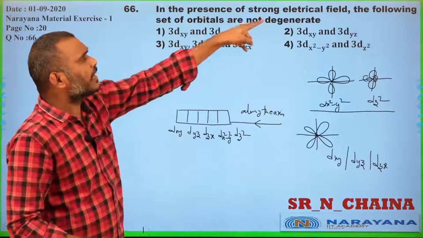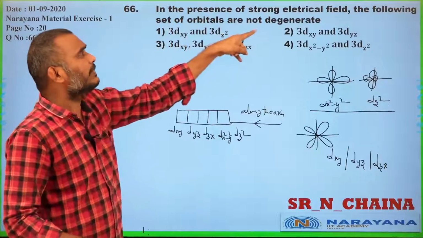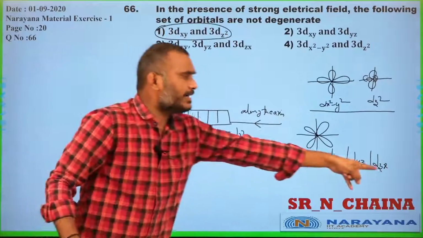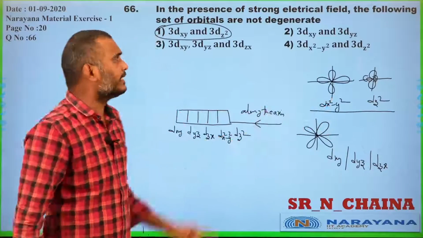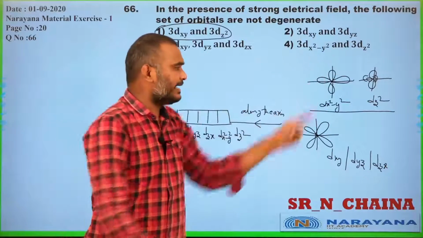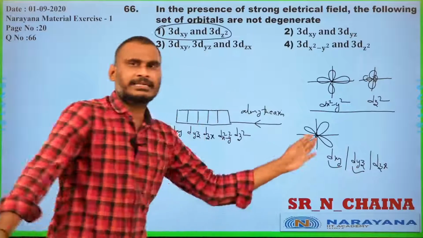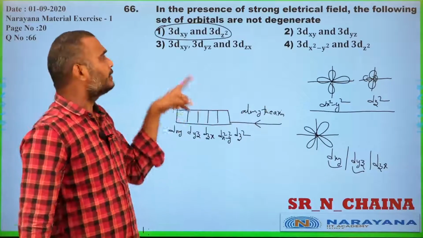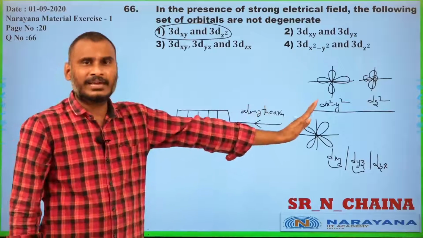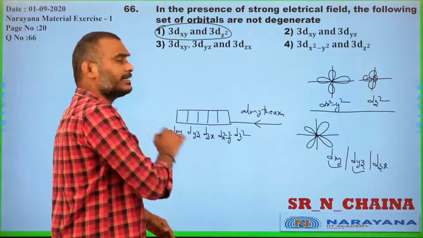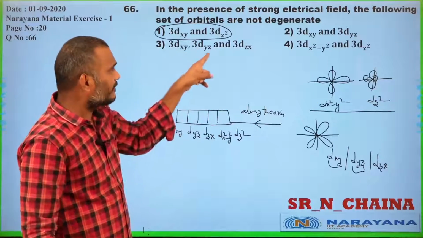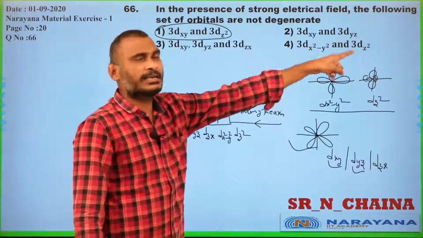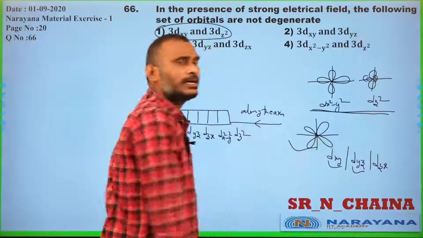In the presence of a strong electric field, which set of orbitals does not degenerate? xy, yz, zx are always degenerate with respect to an electric field also. Without any electric field or magnetic field, all these are degenerate to each other. xy, yz and zx are degenerate; x square minus y square and z square are degenerate.